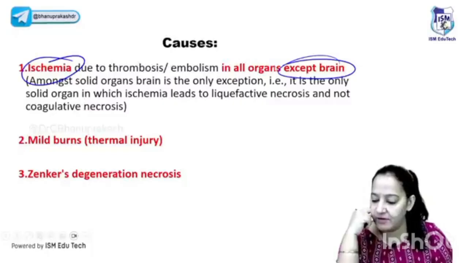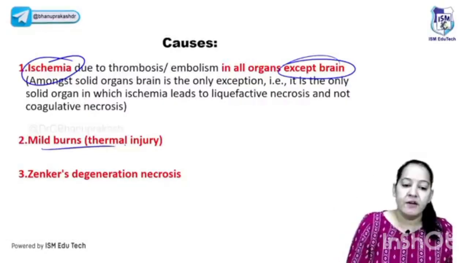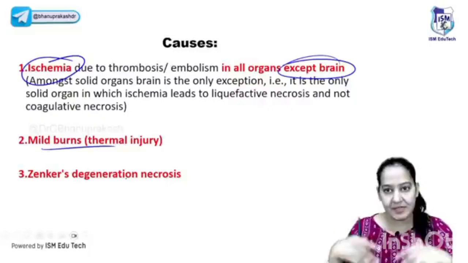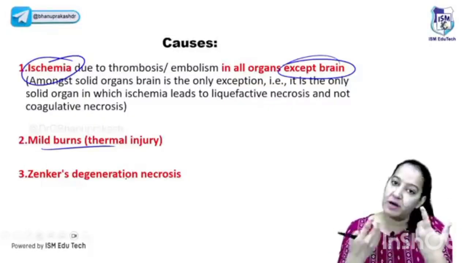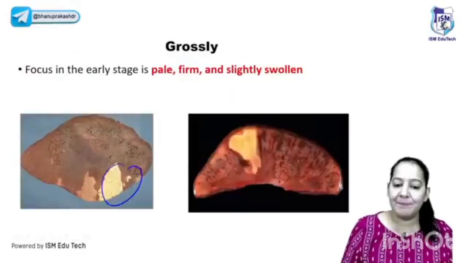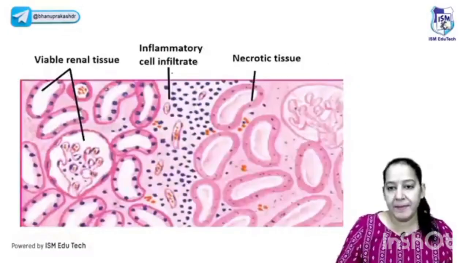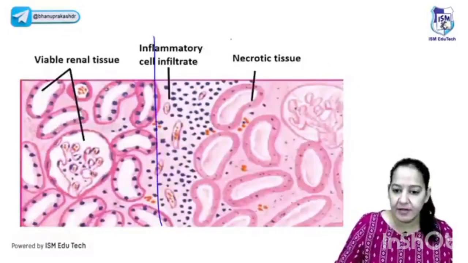The second type is liquefactive necrosis. Okay, ischemia in brain leads to liquefactive necrosis. If you have burns anywhere, just suppose I'm having a small burn here or multiple burns, in burns the cells of that portion die because of coagulative necrosis. And Zenker's degeneration is also an example. Please learn. Grossly, the organ is pale, firm. Microscopically, all the cells look like tombstone or ghost appearance. Now compare. In this diagram, you can see a kidney. Here, you can see a kidney here.